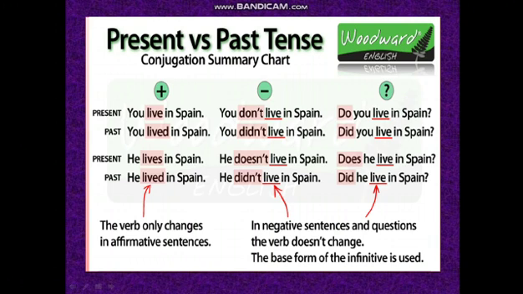Affirmative sentence में आपका verb change होता है, बाकी negative और question frame करने में आपका verb change नहीं होता है. सिर्फ आपको does और did का ध्यान रखना पड़ता है. Keep in your mind, you should keep in your mind about does and did. Does आपका present में लगता है with your singular subject, और did remains same with singular and plural.